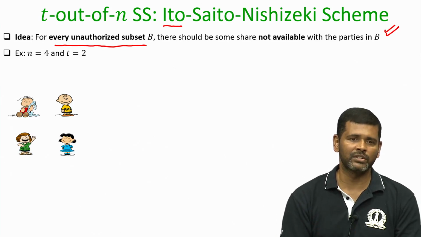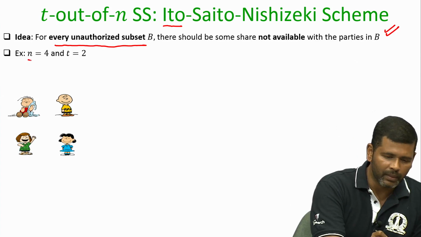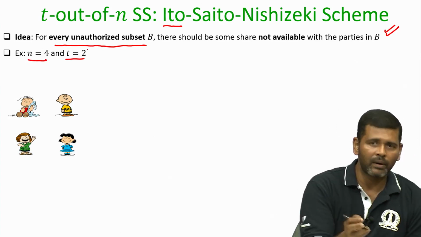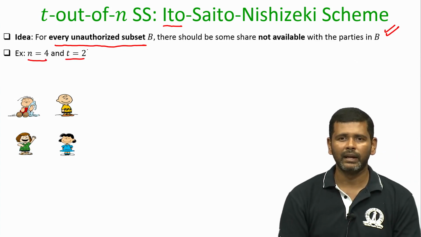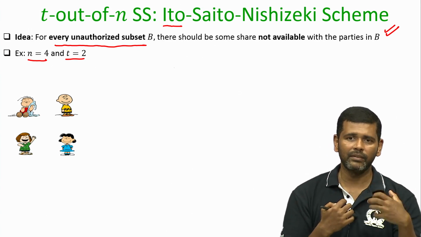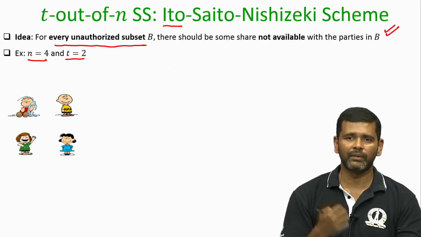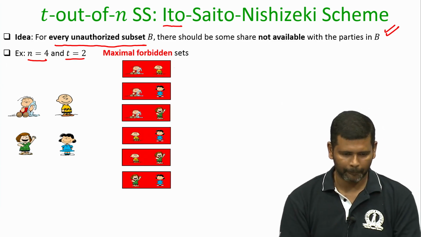So, again let me demonstrate it with an example. I take my n to be 4 and t equal to 2. So, I want a sharing mechanism so that any subset of 3 or more shareholders have enough information to get back the secret, but any subset of 2 or fewer shareholders do not have sufficient information to get back the secret.